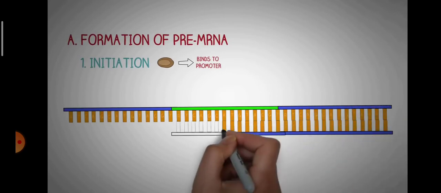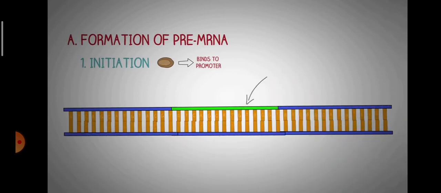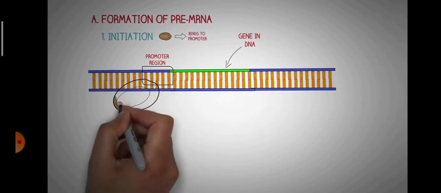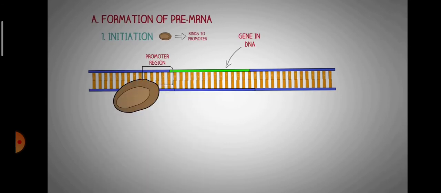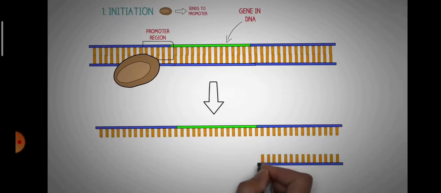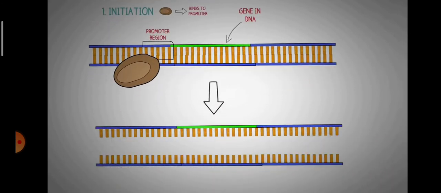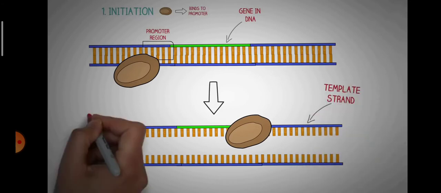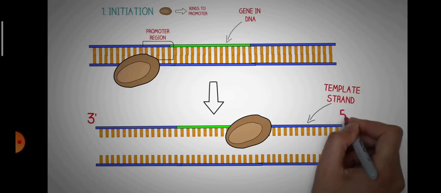Now let's suppose this is a gene, shown in green, that needs transcription. At the beginning of each gene, there is a sequence of base pairs known as the promoter region of the gene. The promoter region serves as a guide which tells the enzyme RNA polymerase where to attach. Once the RNA polymerase binds to the promoter region, it separates the two strands of DNA, providing the single-stranded template needed for transcription. Only one of these strands is used in transcription, which is known as the template strand. This strand always runs from the 3' to the 5' direction.